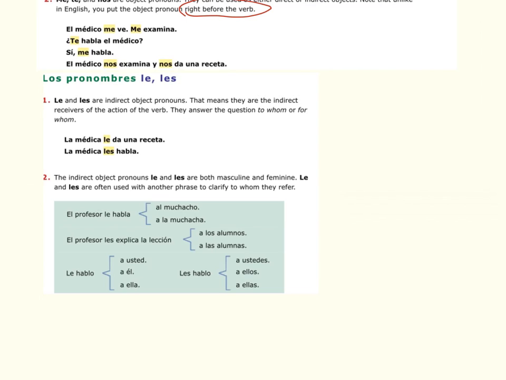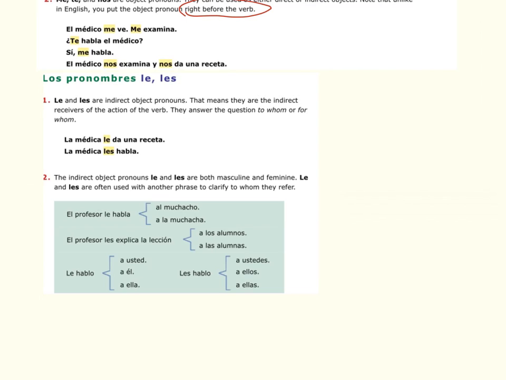Le hablo means I'm speaking, but it could mean three things. It could be to him, to her, or to you, sir, or you, ma'am. Le hablo, I'm talking to you, sir. Le hablo a usted. Le hablo a él, I'm talking to him. Le hablo a ella, I'm talking to her. So when you translate it word for word, again, it's not really going to make a ton of sense. It's going to say, I speak to him, and I speak to her, to her. Le hablo a ella means I speak to her. But they do it all the time in Spanish, and that's why they're teaching you this.